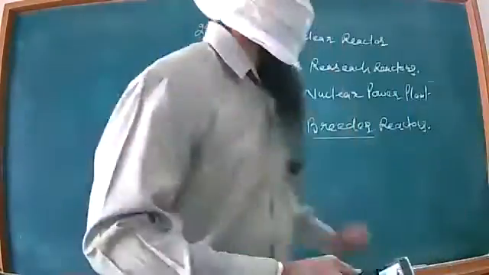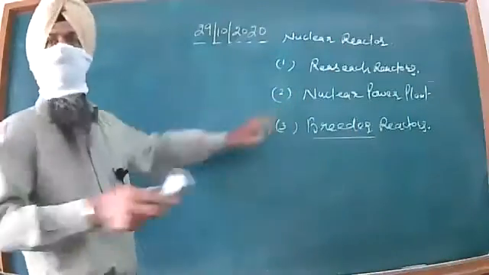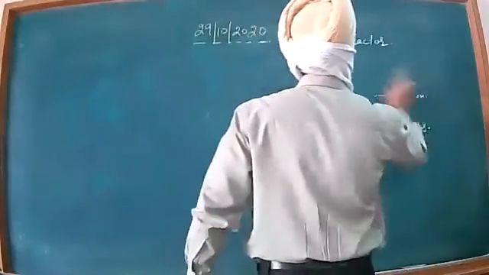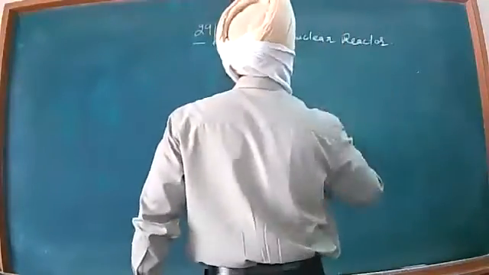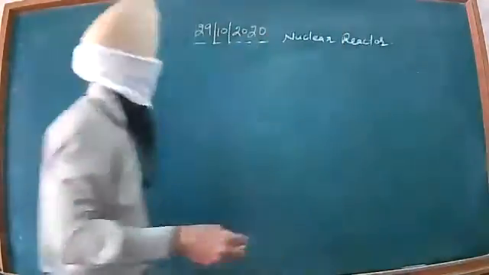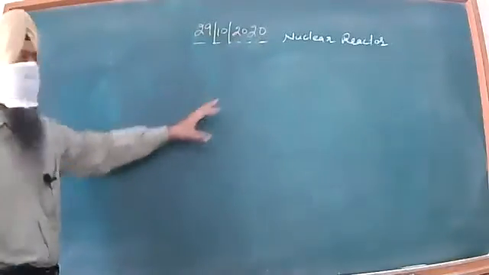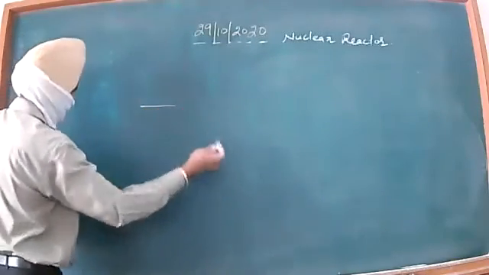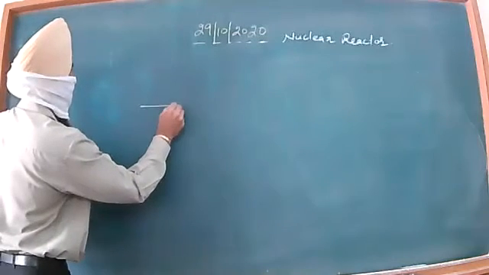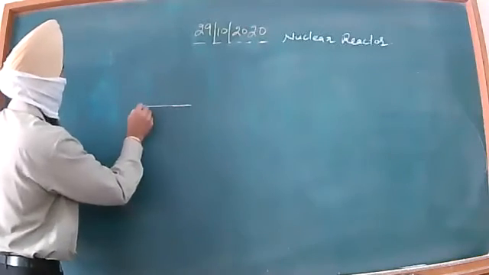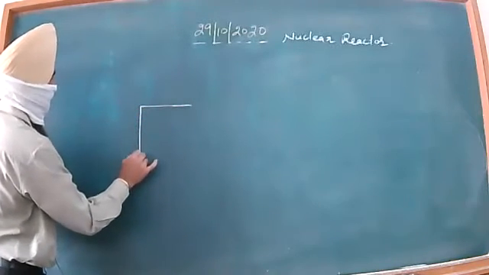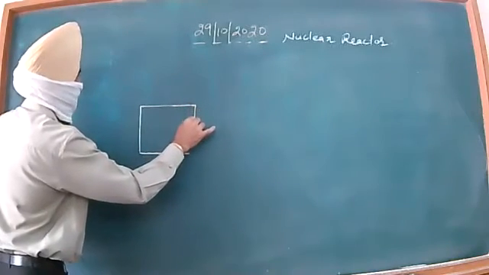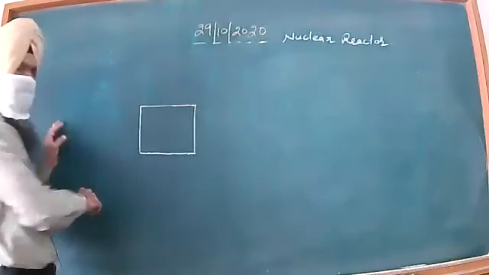Now, let me come to the nuclear power plant first of all, then we will proceed ahead with breeder reactors. So, dear children, in the case of our nuclear reactor, we have a central core. In this central core, this is a small region absolutely at the central part.